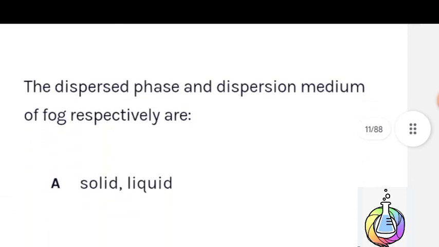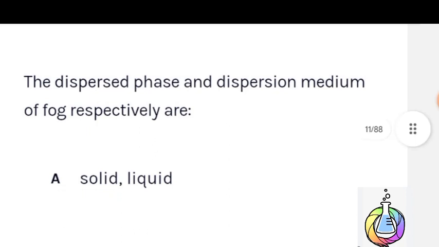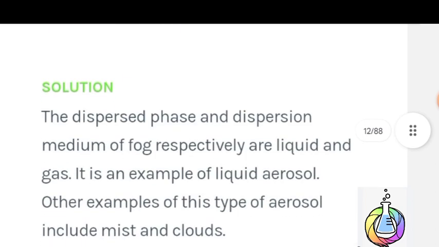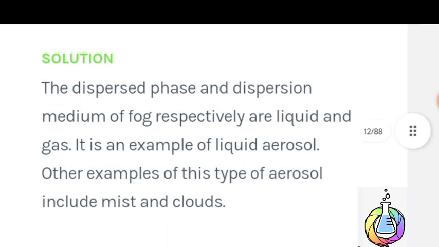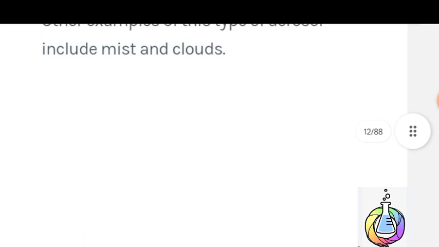Next question: disperse phase and disperse medium of fog respectively are liquid and gas. Therefore disperse phase and disperse medium for fog respectively are liquid and gas. It is an example of liquid aerosols. Other examples of this type of aerosol include mist and clouds. Therefore B option is the correct answer.